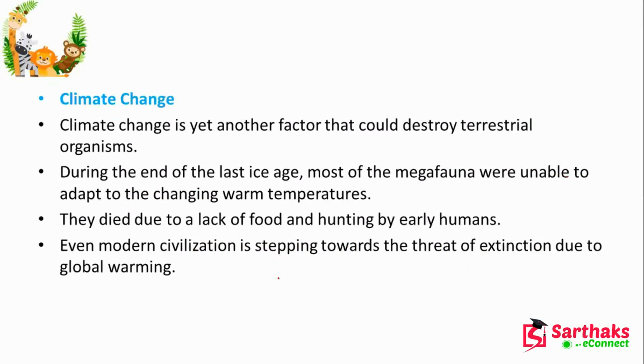Now, climate change. I have told you that one strong meteor came and bombarded the earth, and that's why the dinosaurs are now extinct. But one thing is very important, that is climate change. Climate change is another factor, and it will destroy terrestrial organisms.